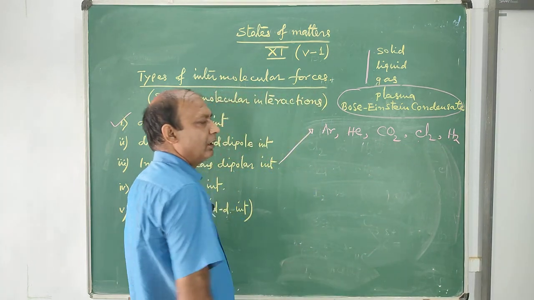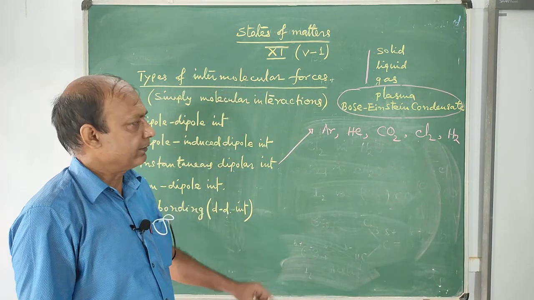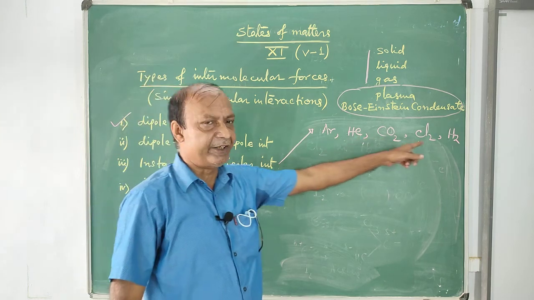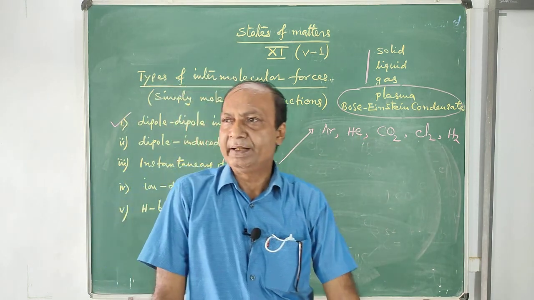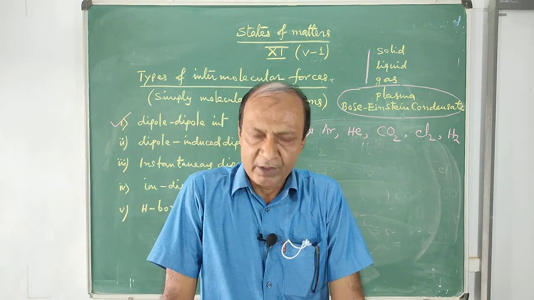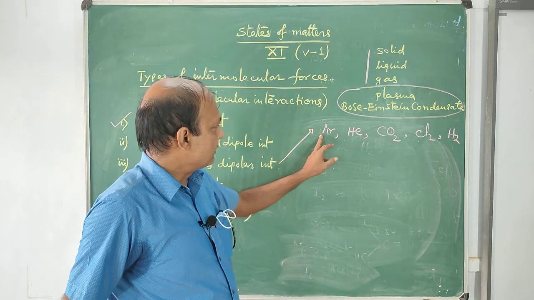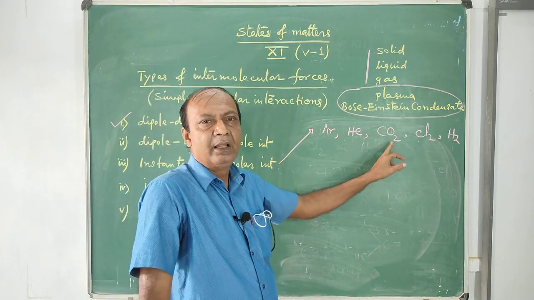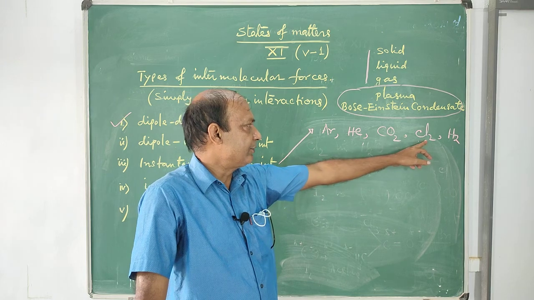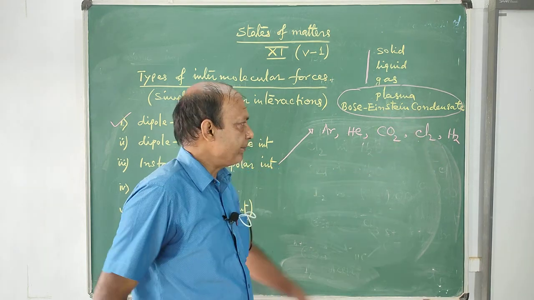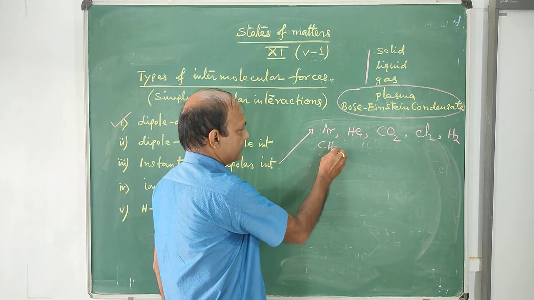These are all non-polar; there is no polarity here. You are learning chemical bonding, there you will understand polarity. So argon, helium, neon, krypton, carbon dioxide, chlorine, hydrogen, methane, there are many examples.